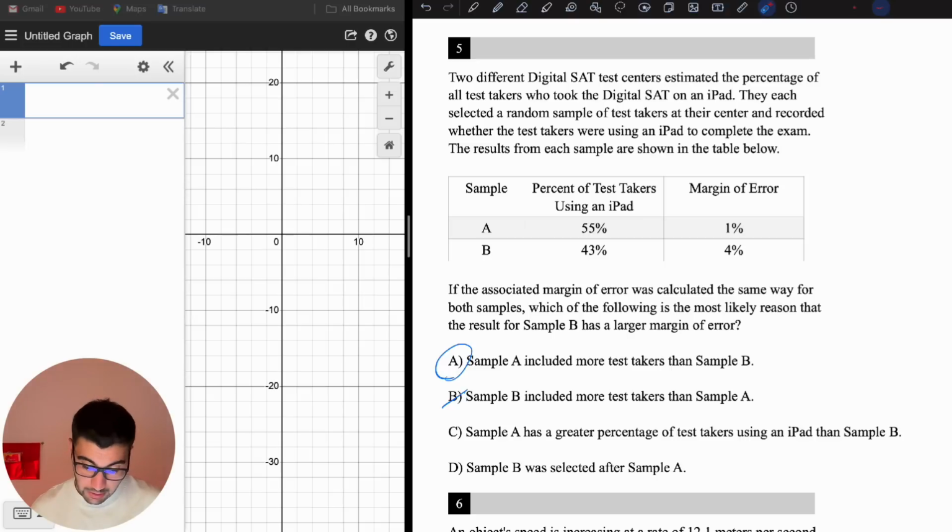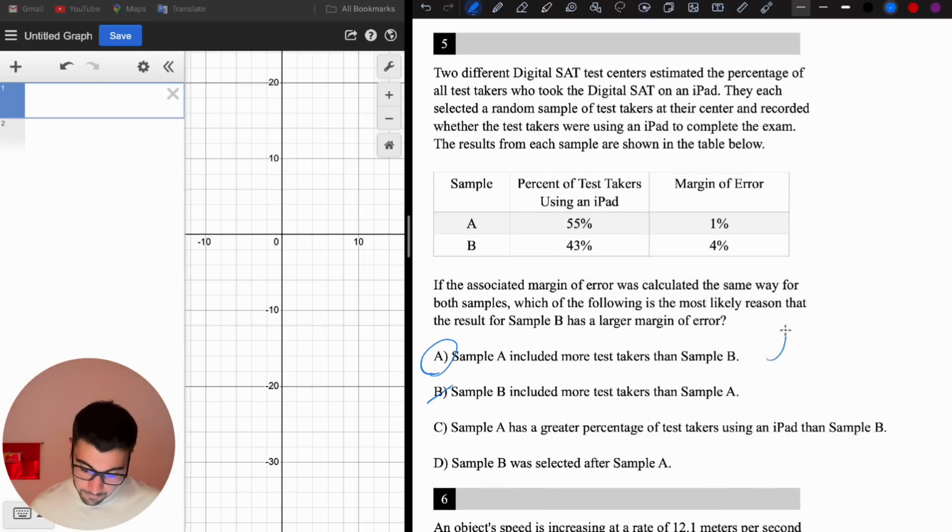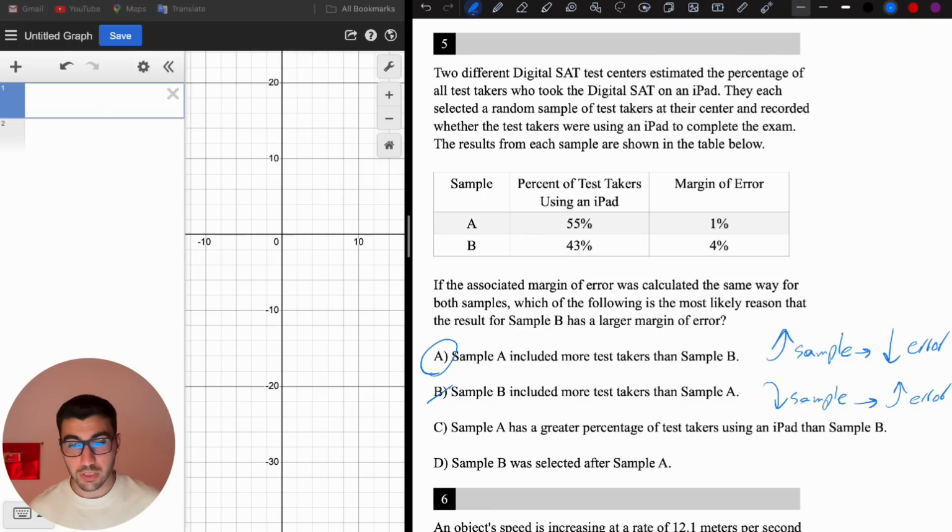It's going to be choice A. So always remember this. The bigger sample means a smaller error. The lower sample means the larger error, right? If you are doing an experiment on more people, your result is more accurate than the other who did this experiment on a lower sample that has less data in it.